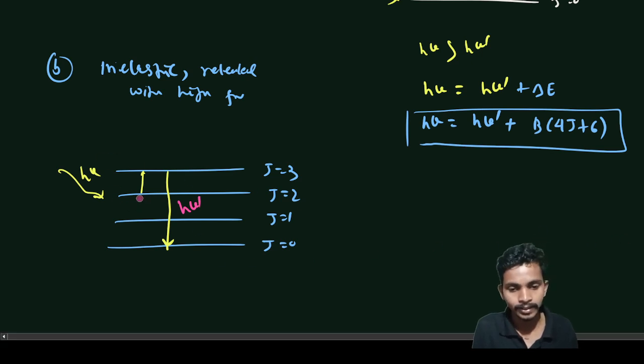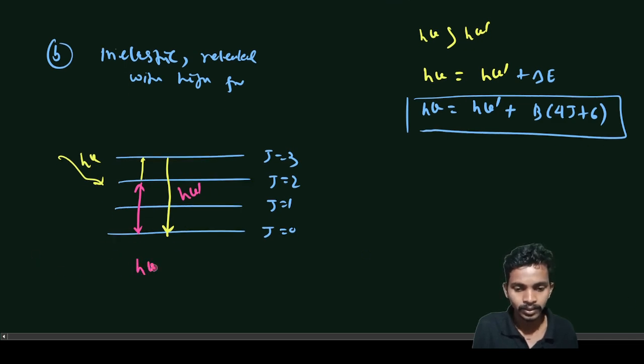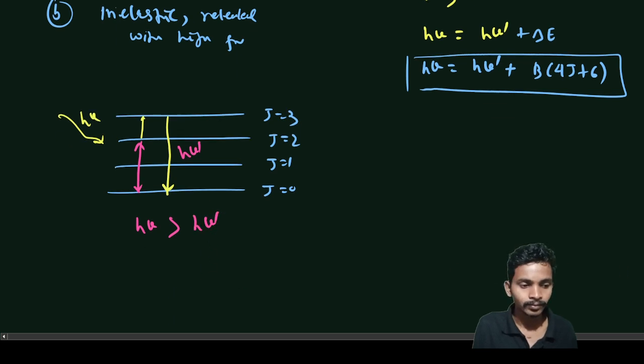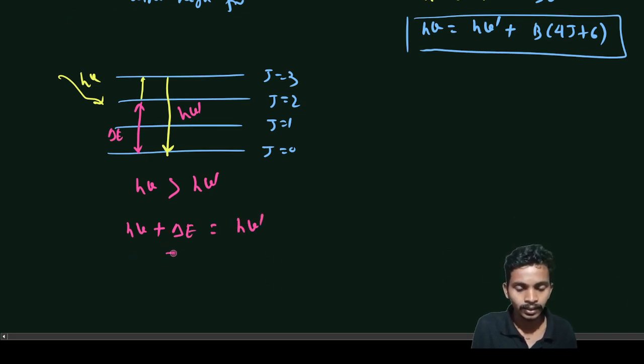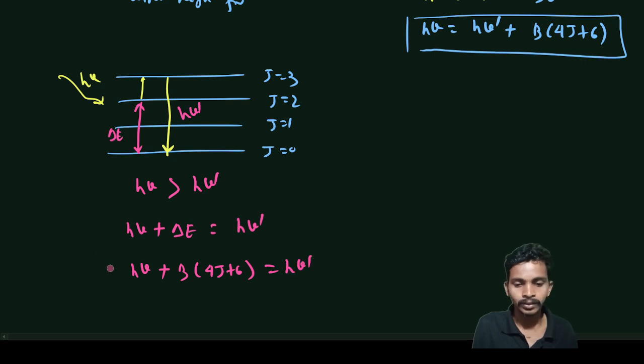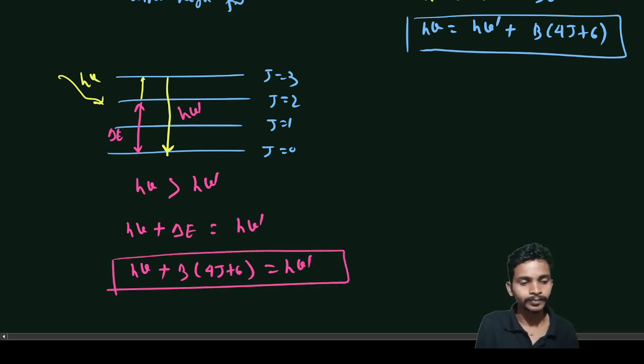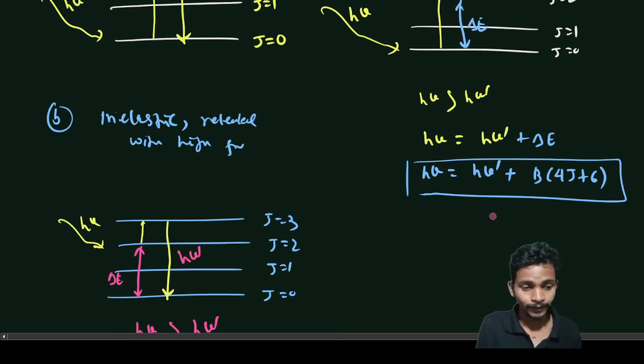So here we see that this is the energy gap, and here h nu is less than h nu dash. So h nu plus this delta E is equal to h nu dash. And this delta E is equal to this. So we can say h nu plus B for j plus 6 equal to h nu dash. This is for the inelastic collisions with high frequencies.